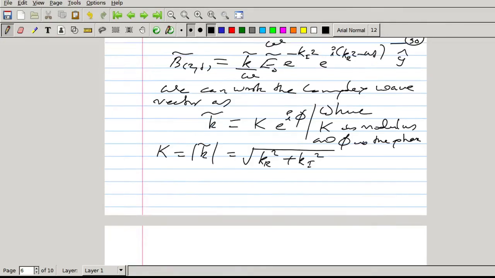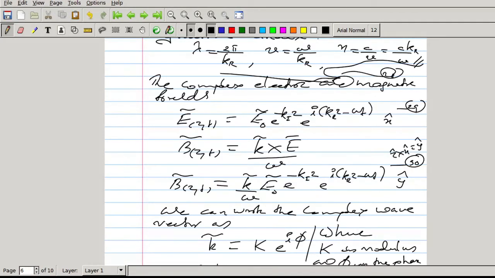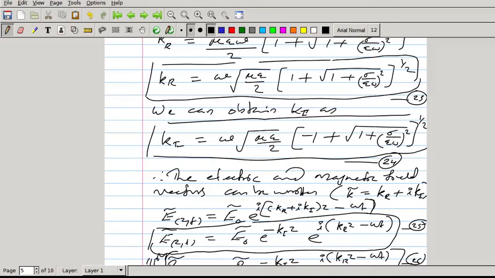So what is k r? K r is this one, omega root of mu epsilon by 2, this one. So square this one, then square this one and add these two terms. When you square, you will be having mu epsilon omega square by 2. This plus 1 and minus 1 will get cancelled, then plus square of this one. So adding these two, this will be 2 into root of 1 plus sigma by epsilon omega the whole square. This 2 and by 2 will cancel. So we will be having mu epsilon omega square into root of 1 plus sigma by epsilon omega the whole square.